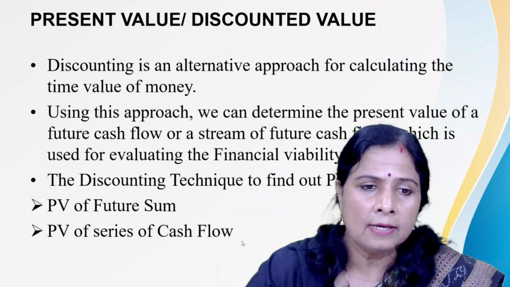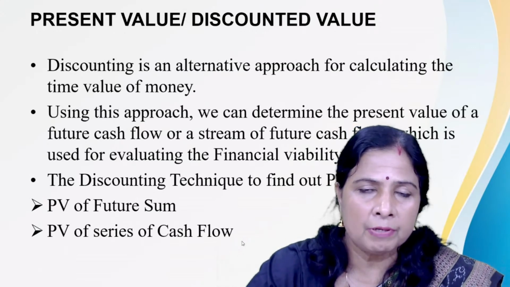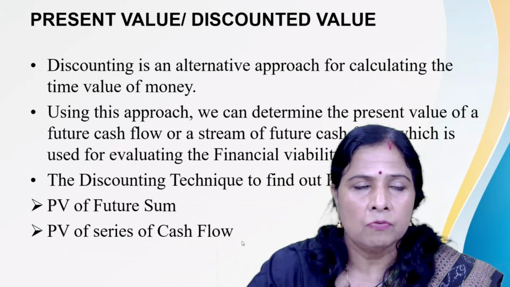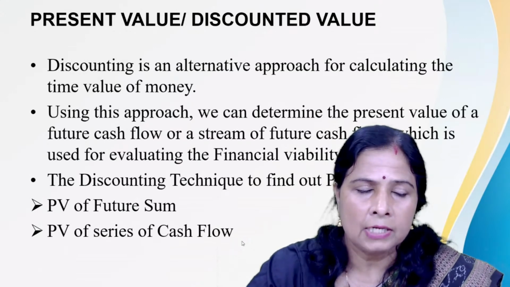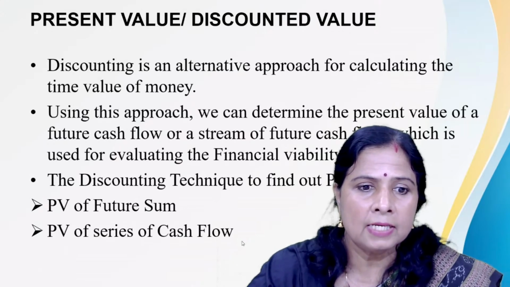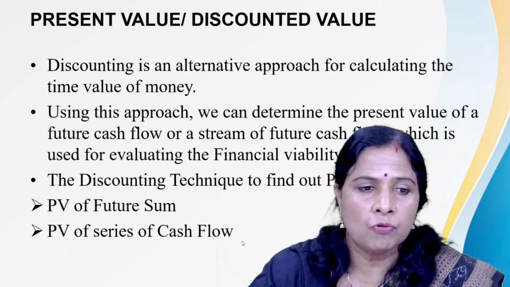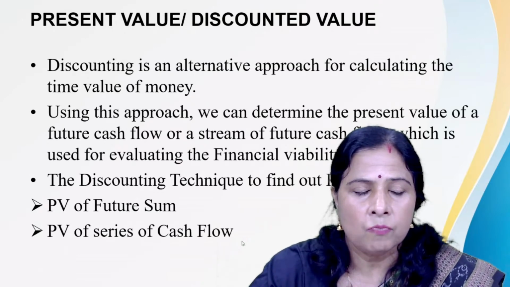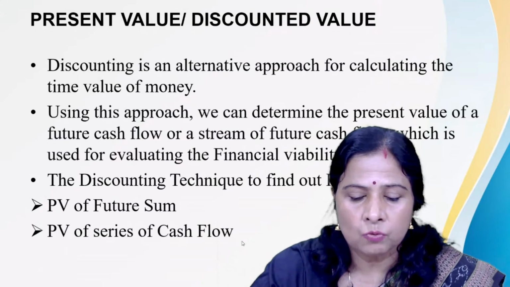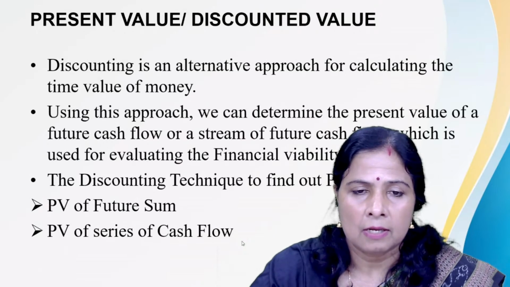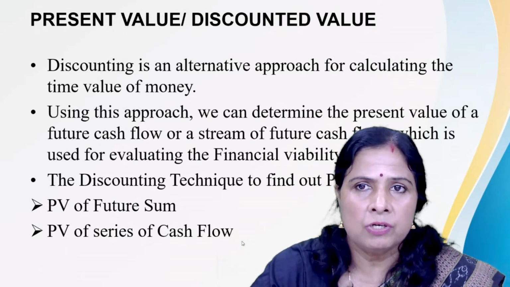When we are getting a fixed amount of money in future, the period may be 5 years, maybe 10 years, then what is the present value today? That we can calculate. The second is that if we are getting a series of cash inflows over a period of time, then what is the present value today? That we have to calculate using the discounting technique.